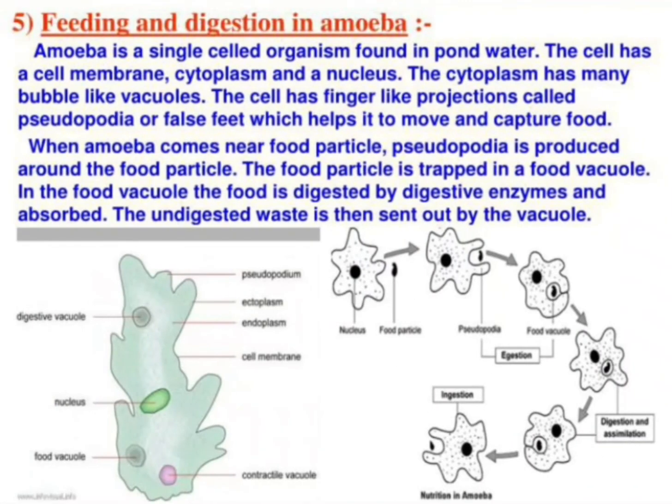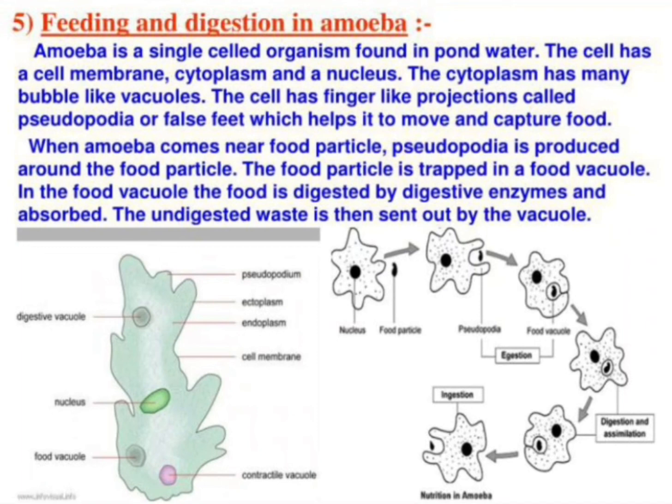Now we will learn about feeding and digestion in amoeba. Amoeba is a single cell organism found in pond water. The cell has a cell membrane, cytoplasm, and a nucleus. The cytoplasm has many bubble-like vacuoles. The cell has finger-like projections called pseudopodia or false feet, which help it to move and capture food.